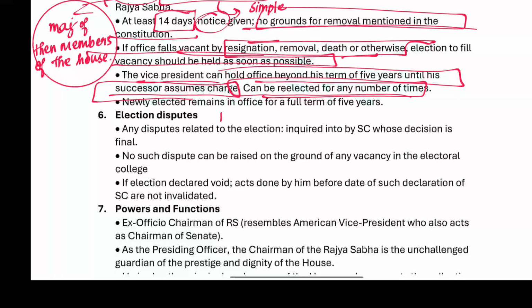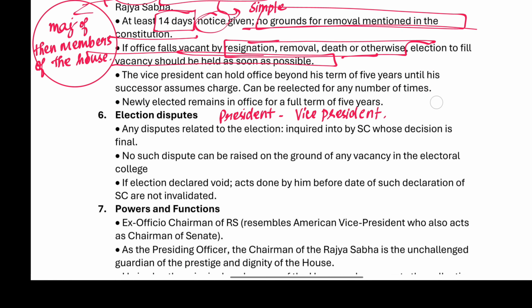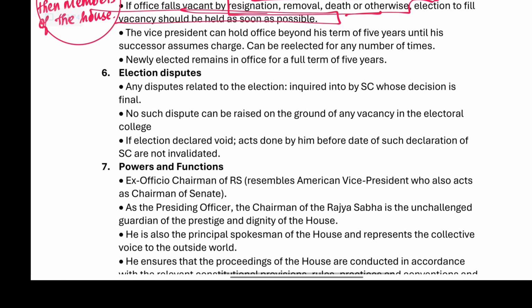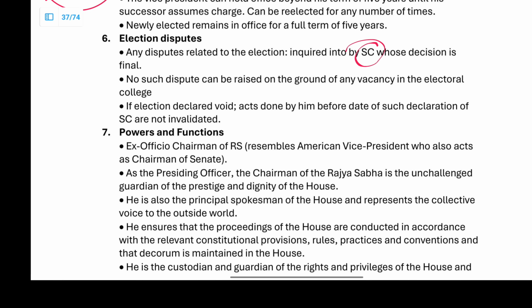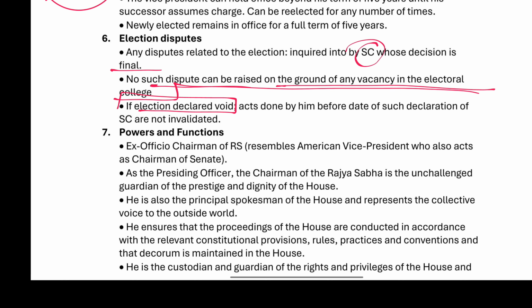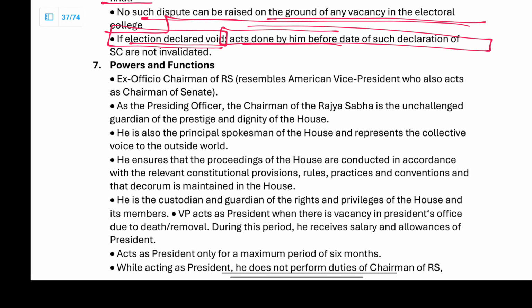So the president and the vice president hold beyond the term if a successor has not assumed the chair. Election disputes are handled by the Supreme Court, whose decision is final. No such dispute can be raised on the ground of vacancy in the electoral college. If an election is declared void, the acts done by him before the date of such declaration of the Supreme Court are not invalidated.